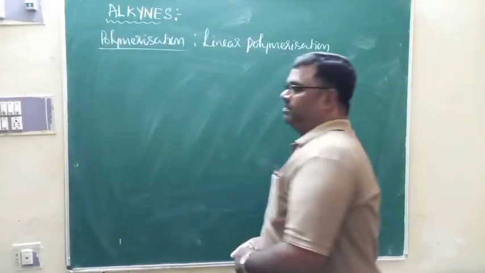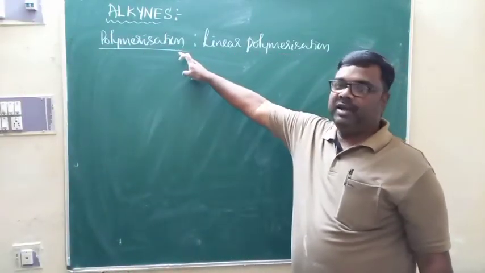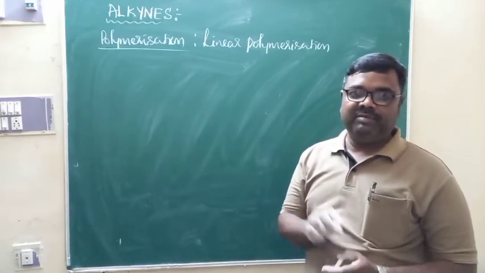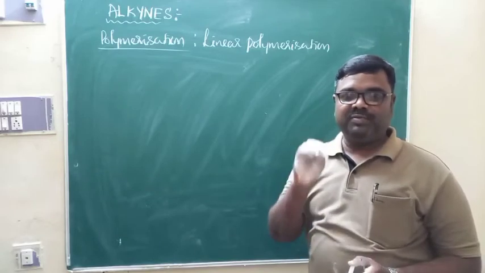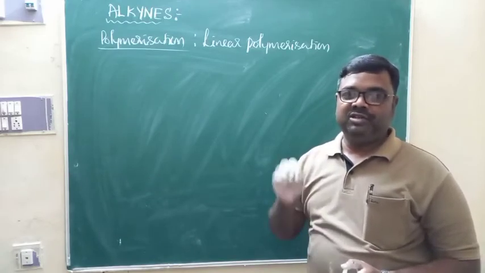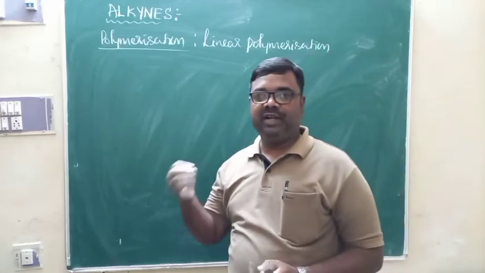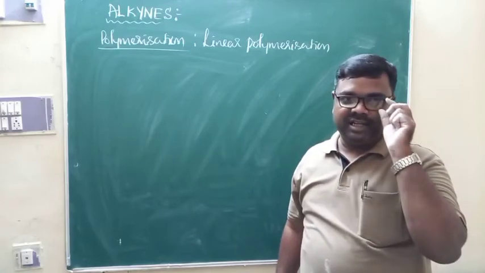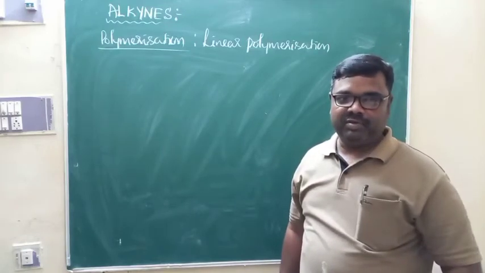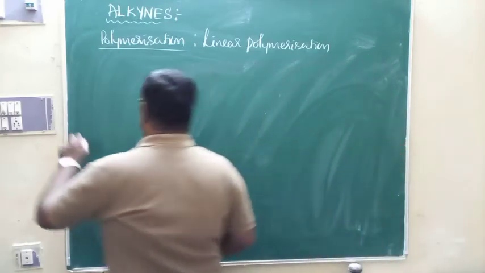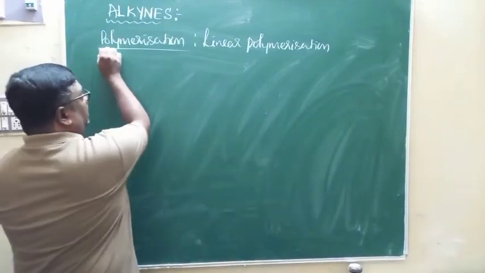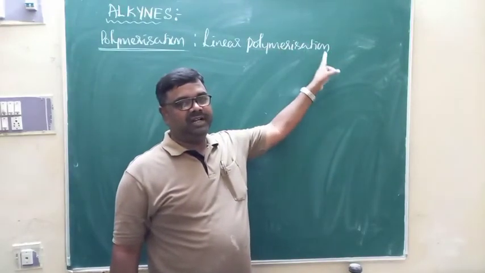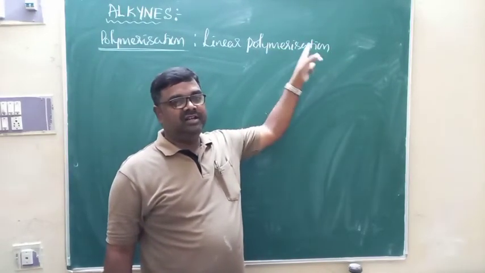So under the properties of alkynes, we have one more property, that is polymerization reaction. Polymerization reaction is a chemical reaction where a large number of simple molecules undergo combination to form a big molecule with very high molecular mass. That is what we call polymerization, which I already discussed earlier under the properties of alkenes. As far as alkynes are concerned, two types of polymerization are seen: linear polymerization and cyclic polymerization.